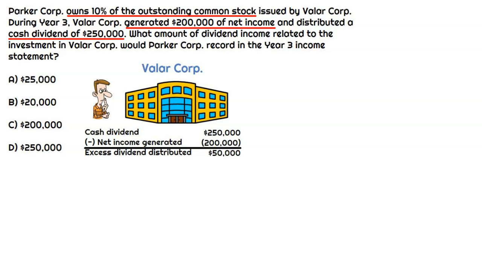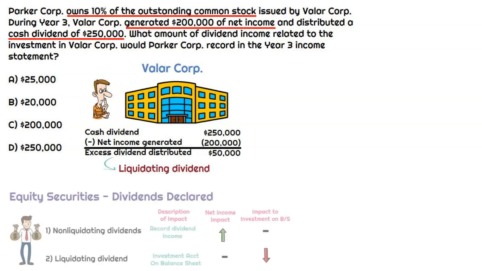a prior period. So there's this rule that if a company distributes cash dividends in excess of the net income they generated that year, well, that excess amount is a liquidating dividend, right? Because they're essentially just taking earnings from the prior year. It wasn't generated in the current year, right? So that's why the excess portion is considered to be liquidating. And that's important for Parker Corp because that impacts how they record the dividend in their own financial statements.